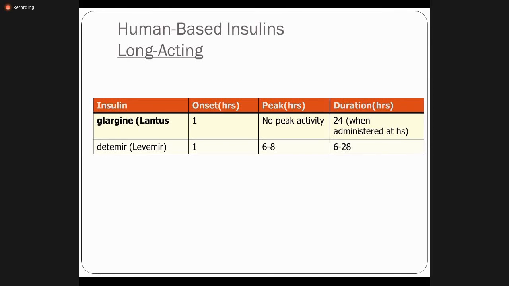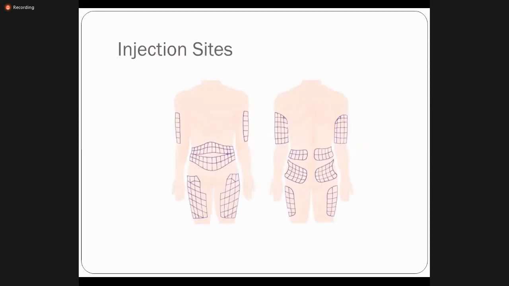So second example is the detemir, and it has the peak activity 6 to 8 hours, but duration again up to 28 hours. So these are the different sites where we can use the insulin syringe, right? Because we have to change the site persistently to avoid lipodystrophy or lipohypertrophy.